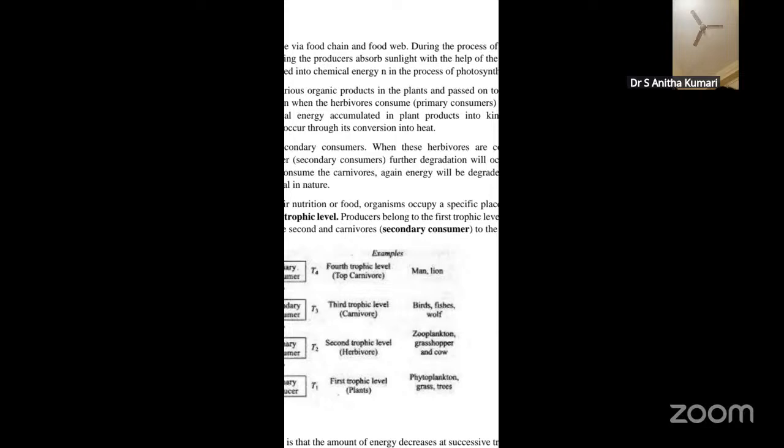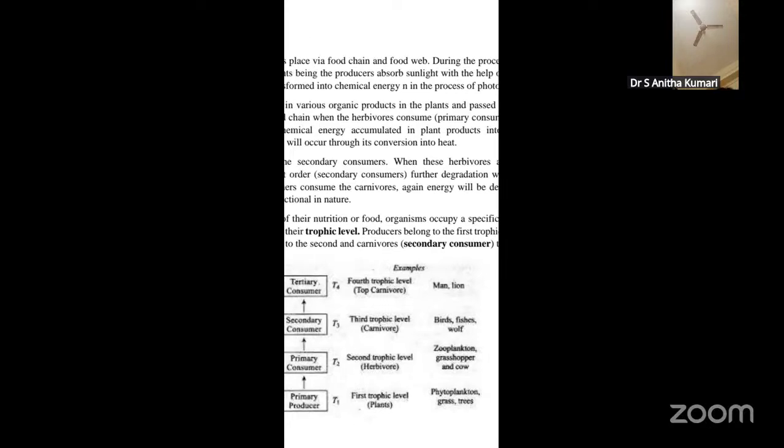The second trophic level is occupied by the herbivores. So here you have zooplankton, grasshoppers, and the cow. They are totally herbivorous. They feed only on plants. Then you have the third trophic level, which are basically carnivores. They include birds, fishes, as well as the bull. And the top carnivores, that is the fourth trophic level, are occupied by the top carnivores, where we can see here they are omnivorous also, like man, lion, and all those things.